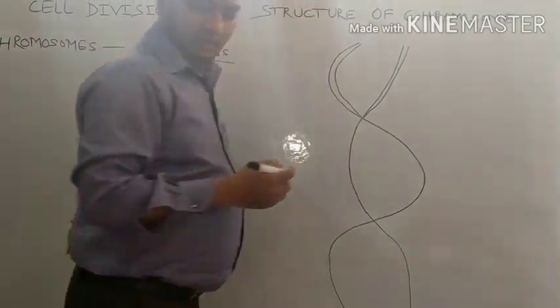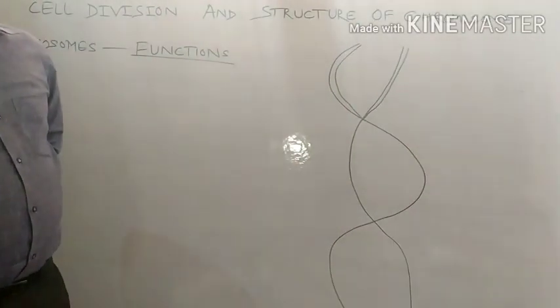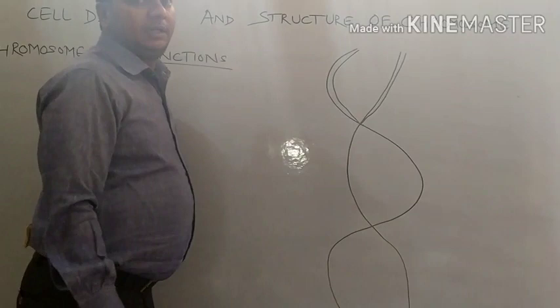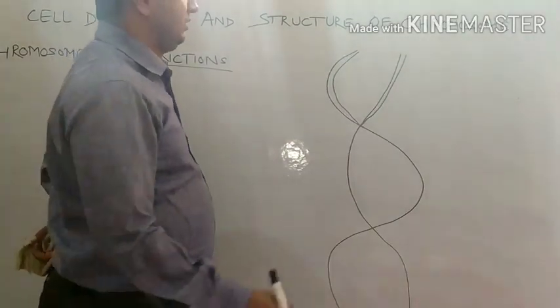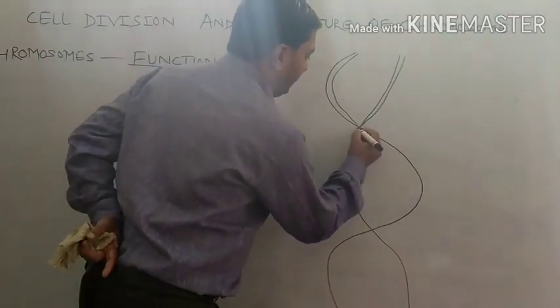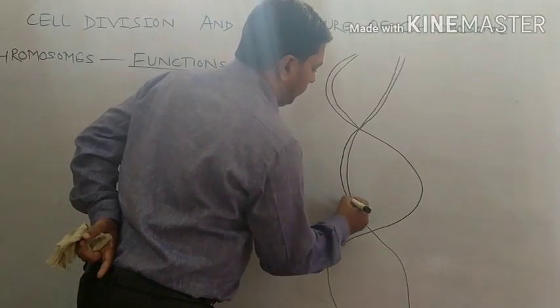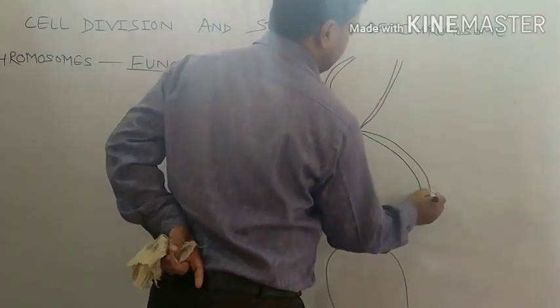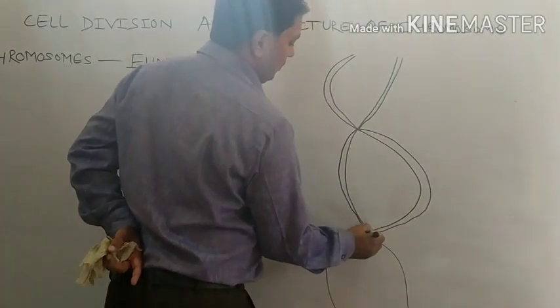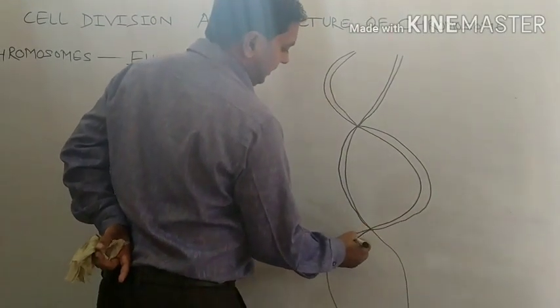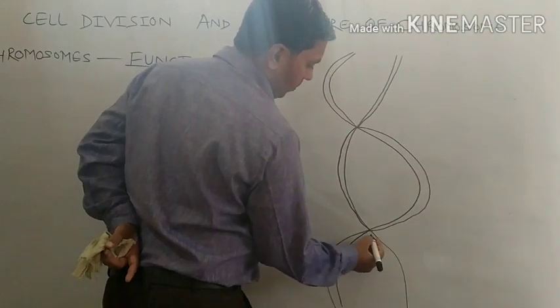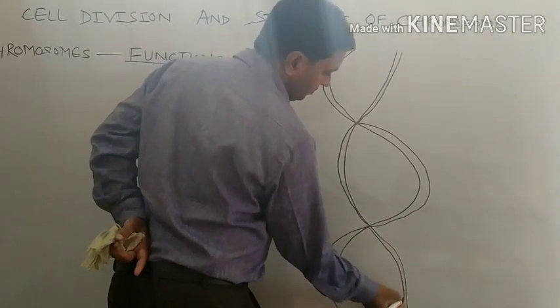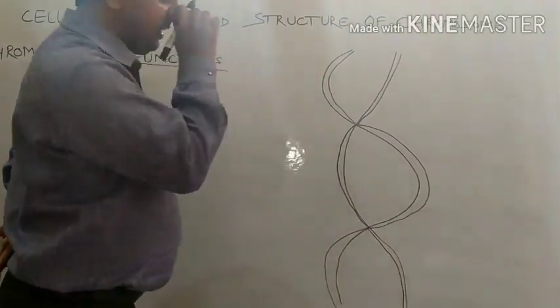This structure of DNA was given by Watson and Crick in 1953. And this is double stranded DNA structure which is seen. Other things I am going to write here.